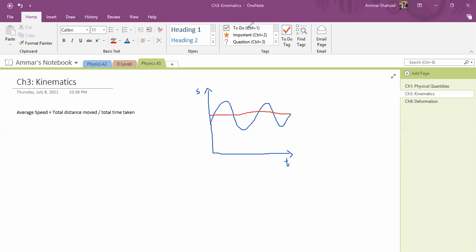We'll study why and everything. Average speed basically gives you what the speed would be if it was going at a constant rate. Like if you want to cover 40 meters, you can cover it in this way, you can increase your speed, decrease your speed. But if you find the average speed, it will tell you what constant speed you need to get to your destination in that time, where you are not changing your speed at any time. That is average speed basically.